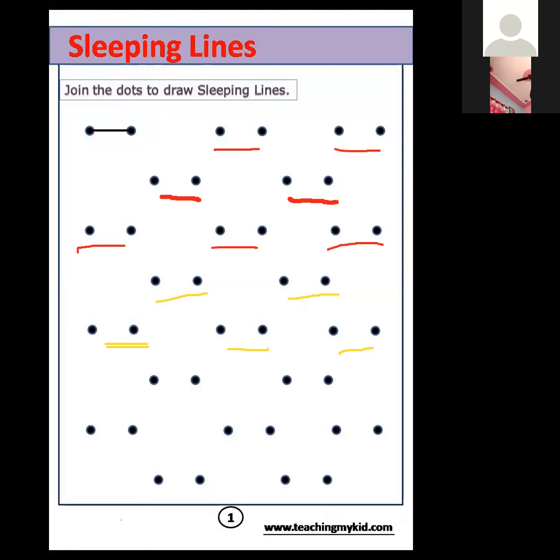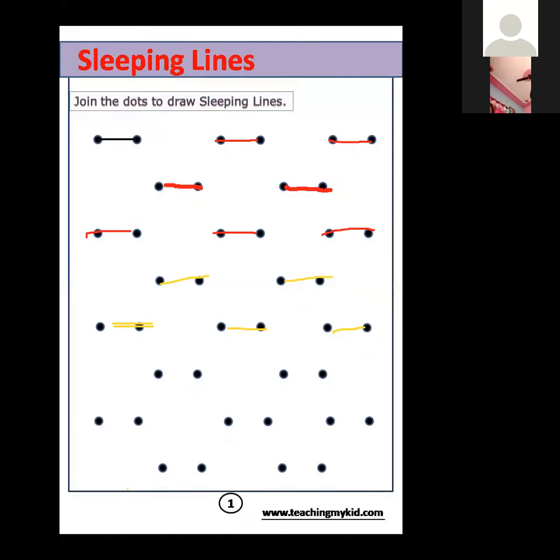Pavneet, you have got one more chance. So now join any two lines. Yes, Pavneet. Okay. Now I think we'll go to the next because time is short.